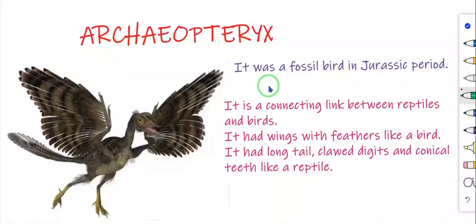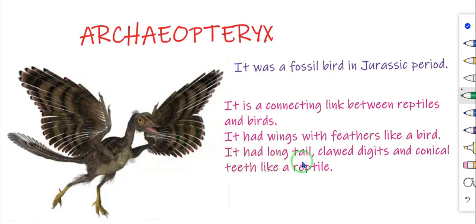Archaeopteryx was a fossil bird in the Jurassic period. This bird is known as Archaeopteryx. It is a connecting link between reptiles and birds. Archaeopteryx was the connecting link between reptiles and birds, because it had wings with feathers like a bird.